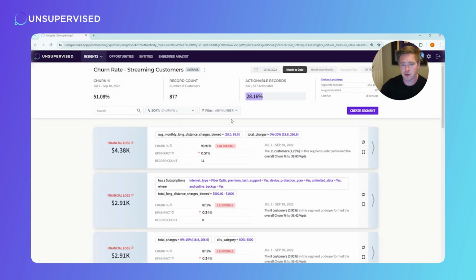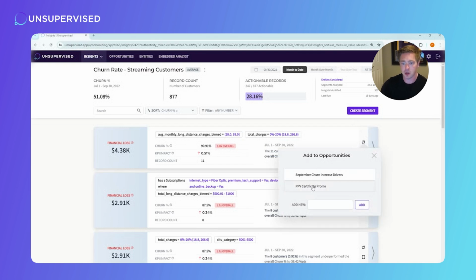Looking at our first pattern here, you can see we're looking at newer customers who have a fair amount of long distance charges on their bill each month. It's a good distinct group and they're churning 40% more than our overall average. So I'm going to go ahead and add them to our target list, which I'm calling pay-per-view certificate promo.